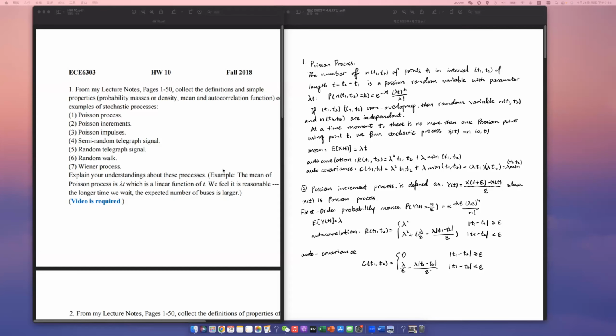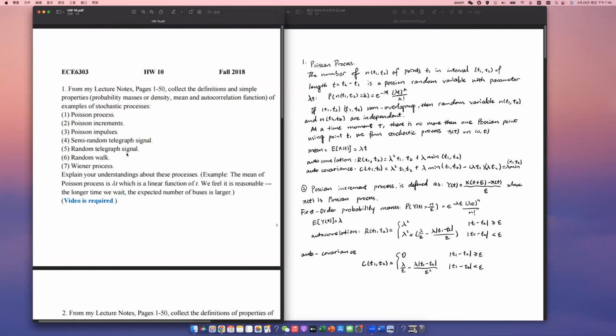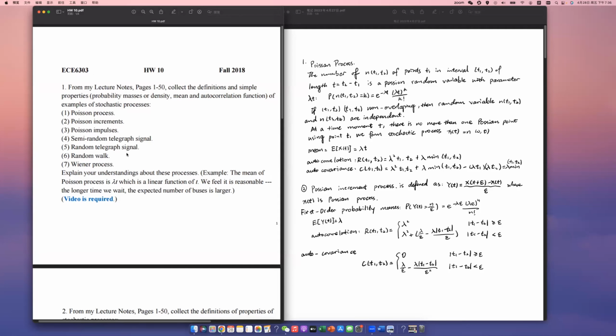Okay, so for the first question, it asks for definitions and simple properties of examples of stochastic processes. For the Poisson process, the number of points in an interval t1 to t2 of length T is a Poisson random variable with parameter lambda T, equal to the probability of K equals e to the power of negative lambda T times lambda T to the power of K over K